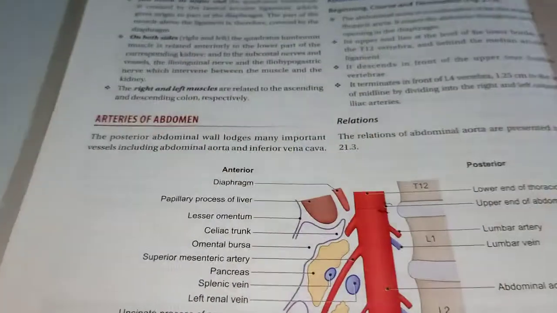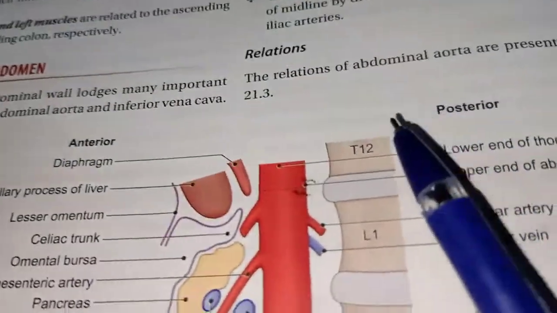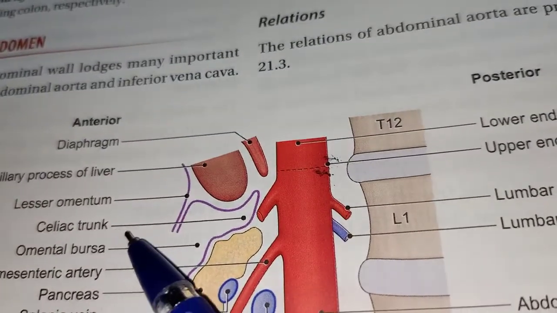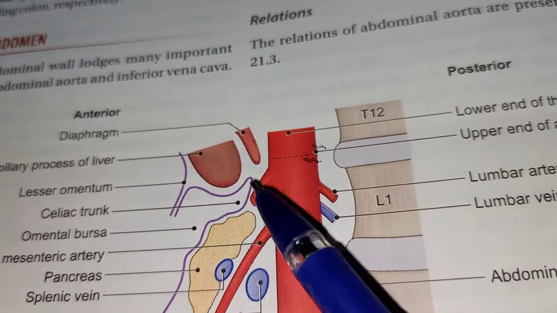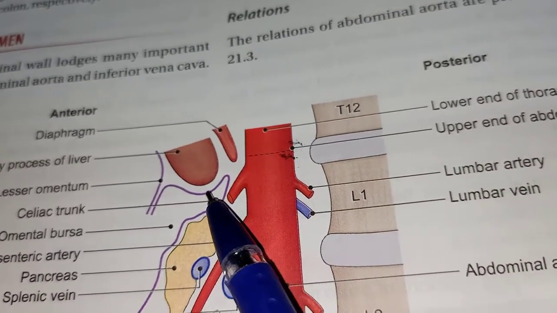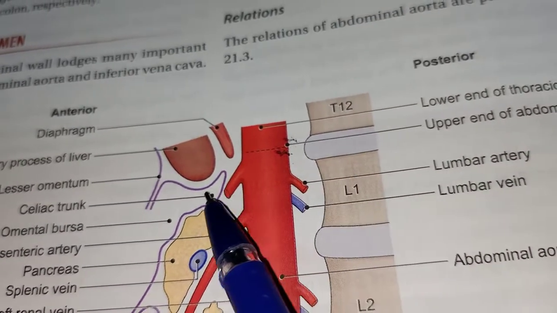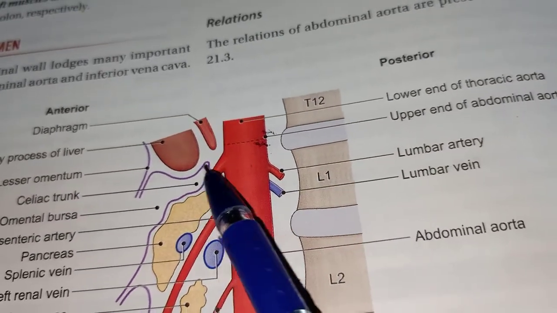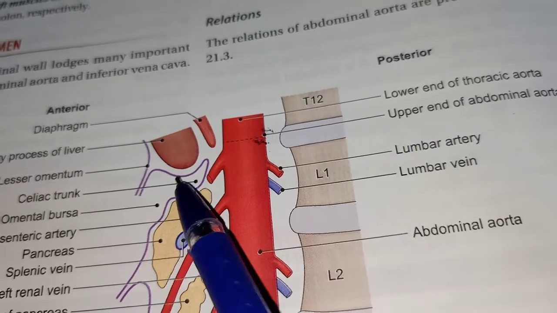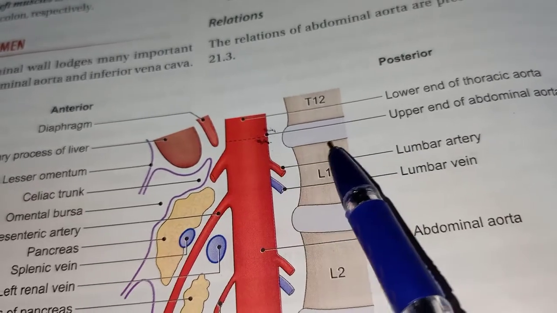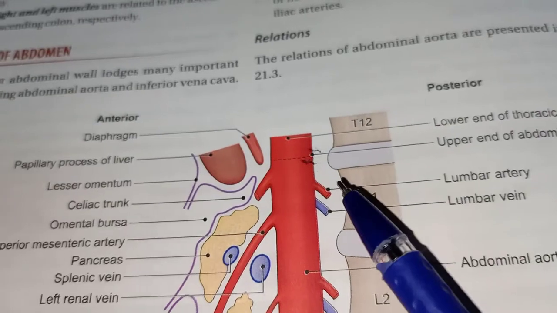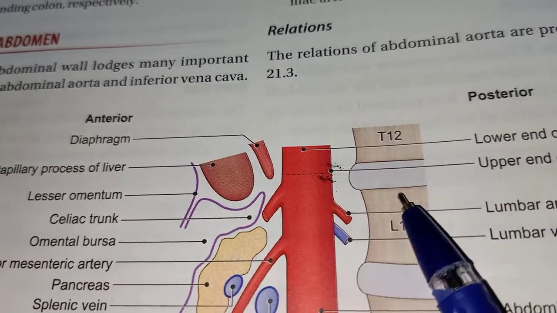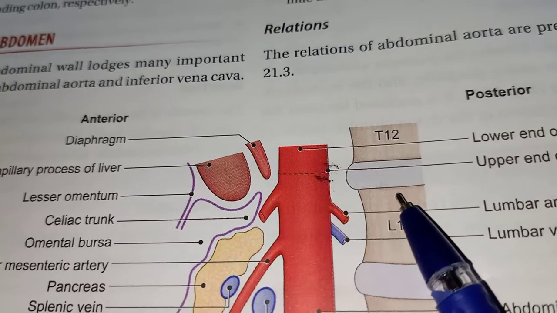So here there is one diagram. If you see, this is T12 and this is L1. So this is the celiac trunk. It arises at the level of the upper part of the L1 vertebra. So the level of origin of the celiac trunk is the upper part of the L1 vertebra. This is important for MCQ purpose.